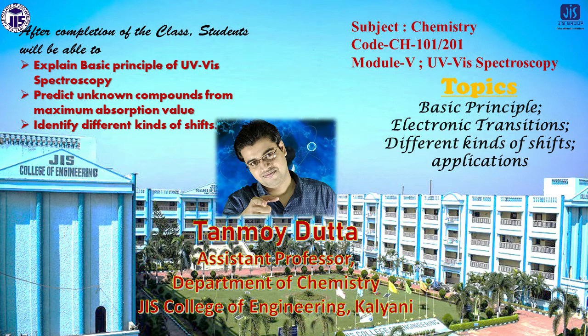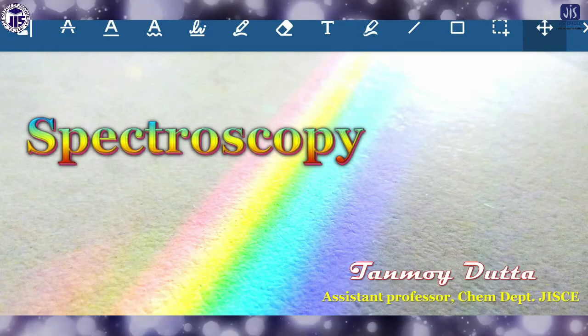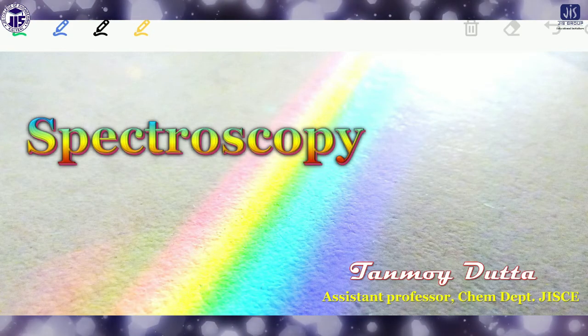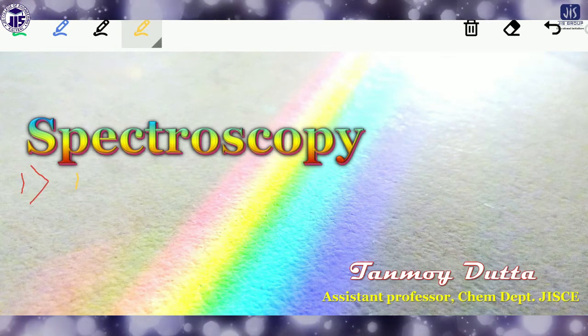So today we'll first discuss the basic principle of the UV visible spectroscopy. What is the basic principle of UV visible spectroscopy?